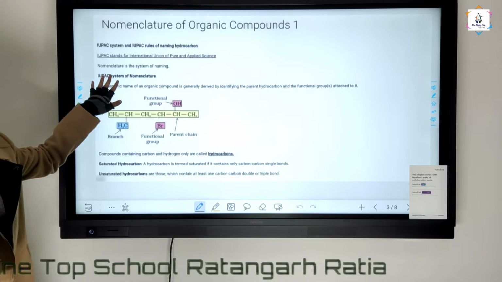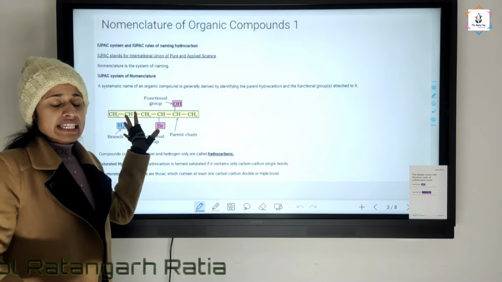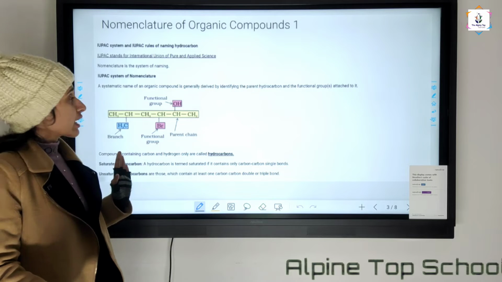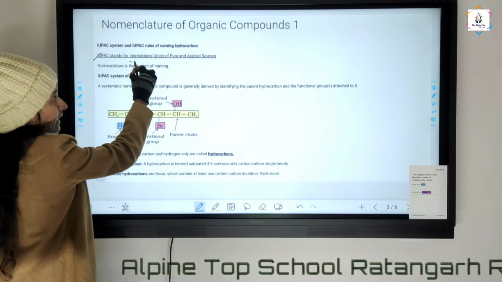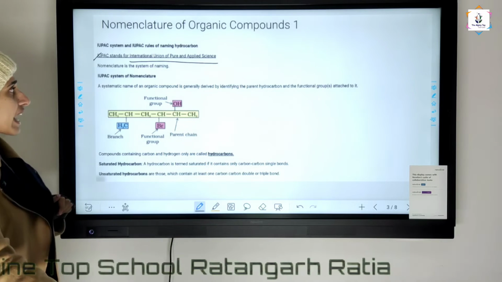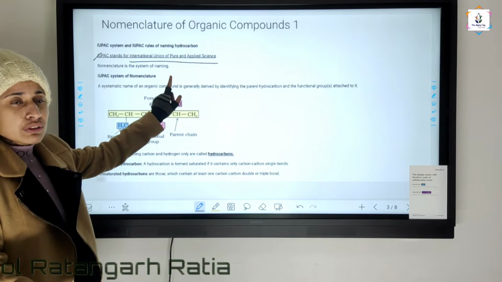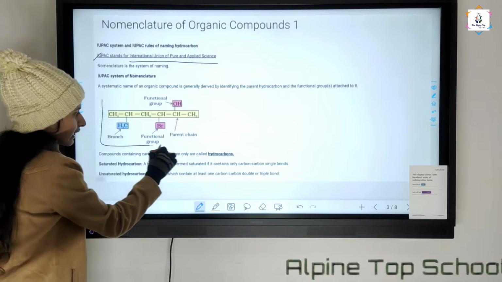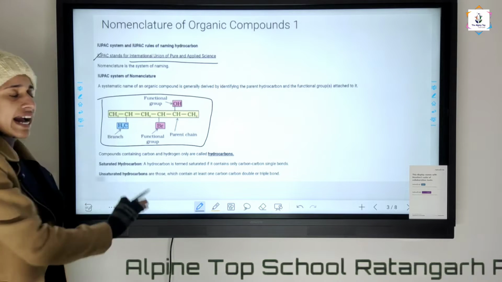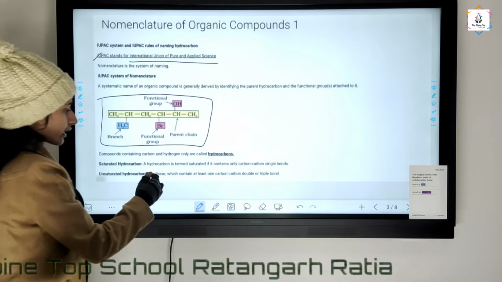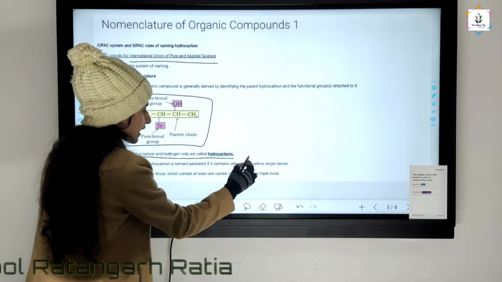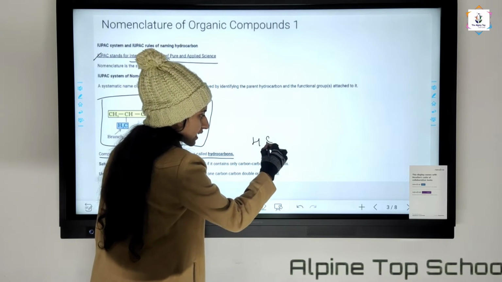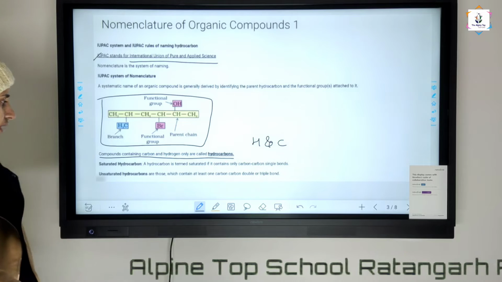Now we give the names of those compounds. For example, we give the IUPAC name to those hydrocarbons. IUPAC stands for International Union of Pure and Applied Chemistry. Now we give the naming of this type of hydrocarbon chain. Compounds containing carbon and hydrogen only are called hydrocarbons. In which only hydrogen and carbon are present is called a hydrocarbon.